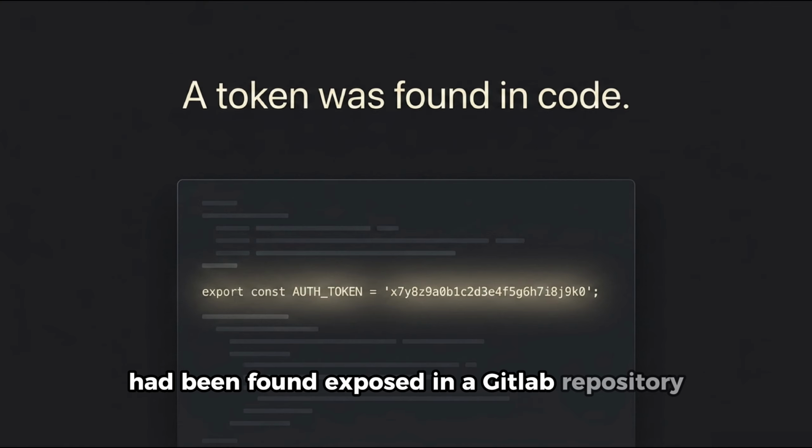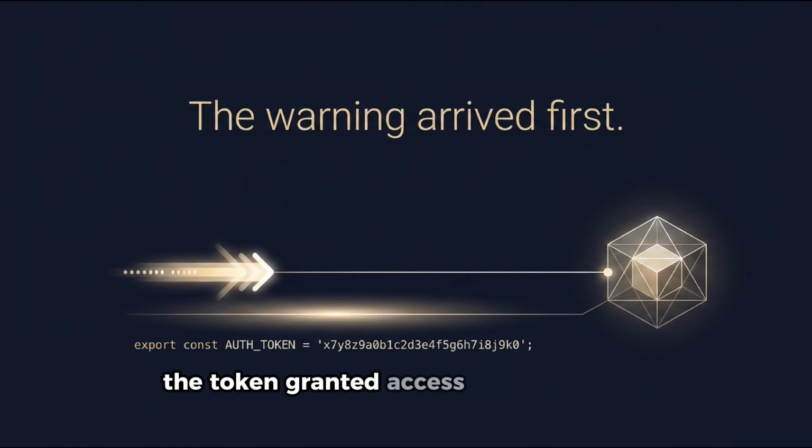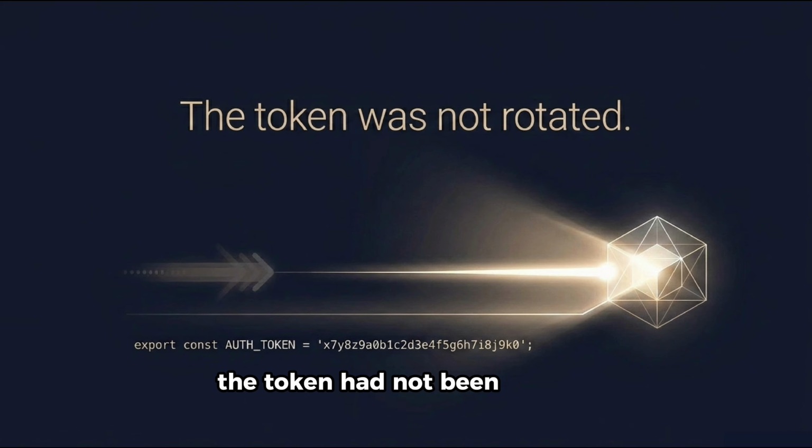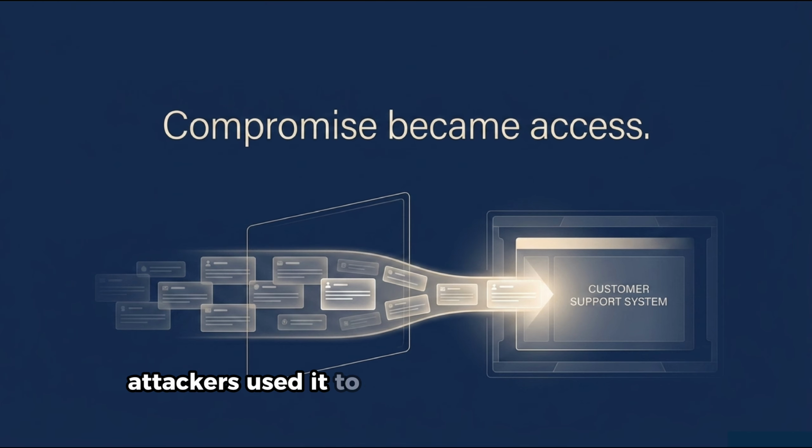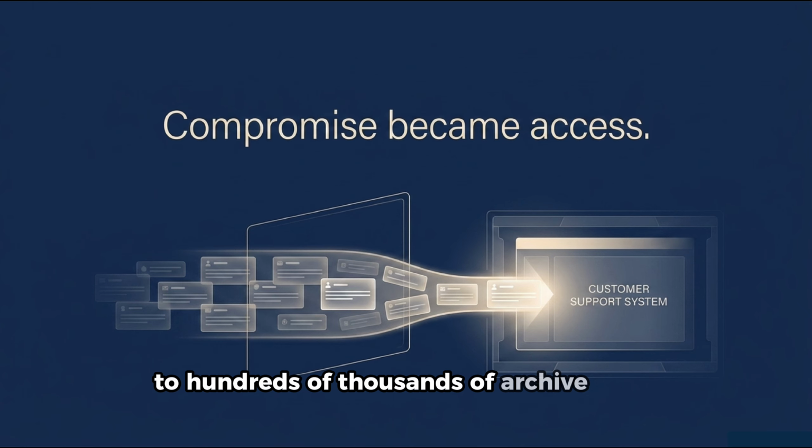In October 2024, security researchers notified the Internet Archive that a Zendesk API token had been found exposed in a GitLab repository. The token granted access to the archive's customer support system. The archive had received the warning. The token had not been rotated. Attackers used it to access the support system and send messages to hundreds of thousands of archive users.